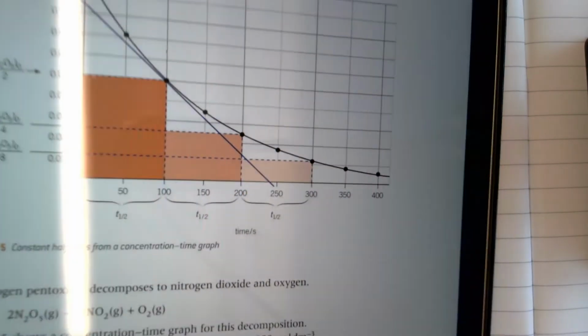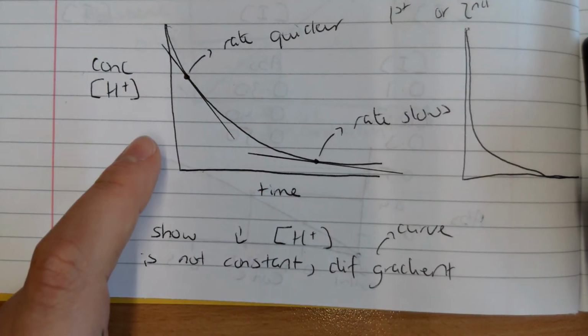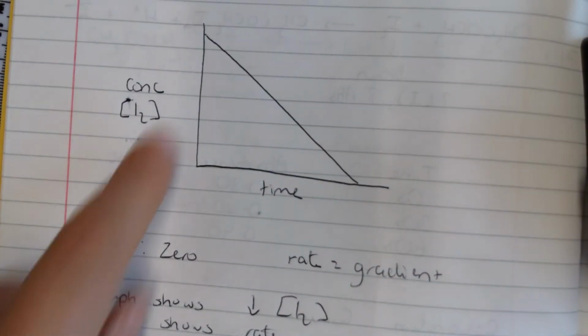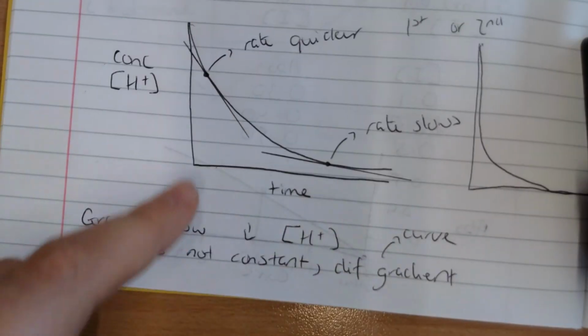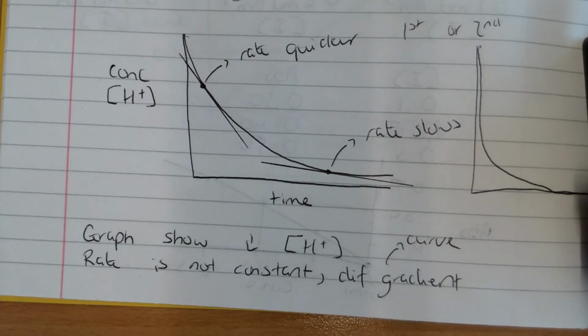So when I get a graph that looks like this, okay, likely first order, but I can't say for sure. I have to use half-life before I can confirm that it is first order. With this graph up here, when I see this shape, I know it's zero order straight away, but this one down here, I need to confirm it's first order by showing it's got a constant half-life.